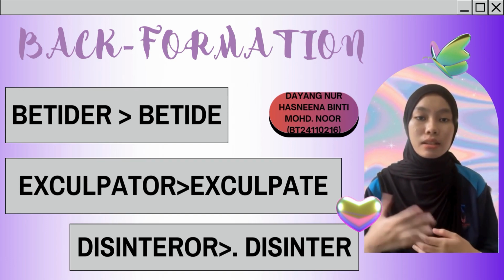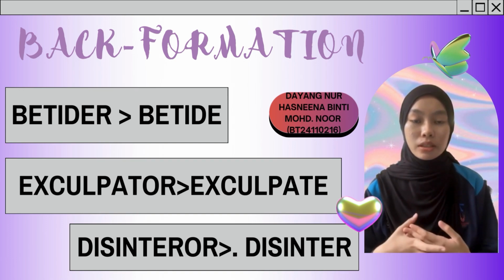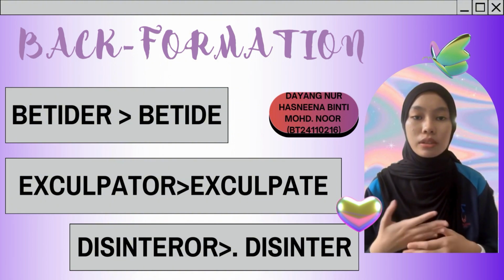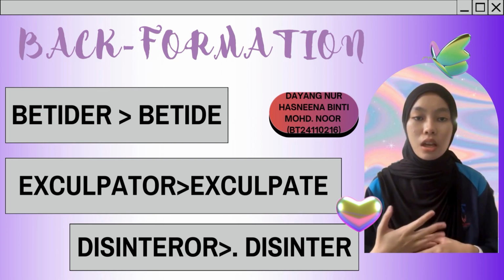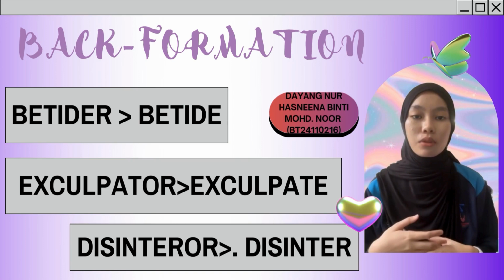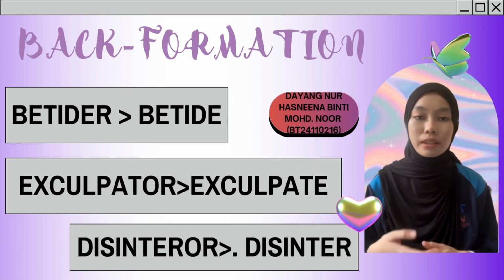Next is exculpator. The new word exculpator undergoes the back formation process, changing the word from exculpator to exculpate. It is a noun derived from the verb exculpate. An exculpator means someone that is responsible for performing the act of exculpating.